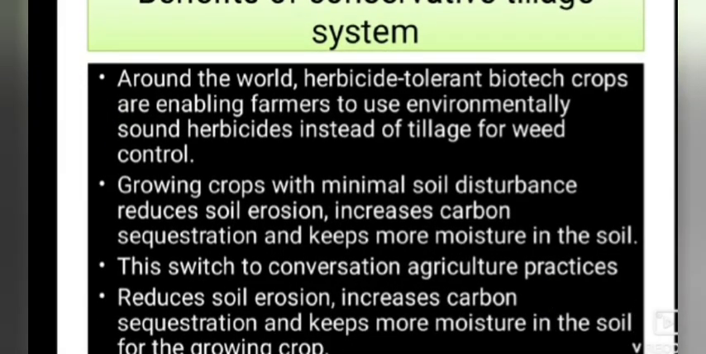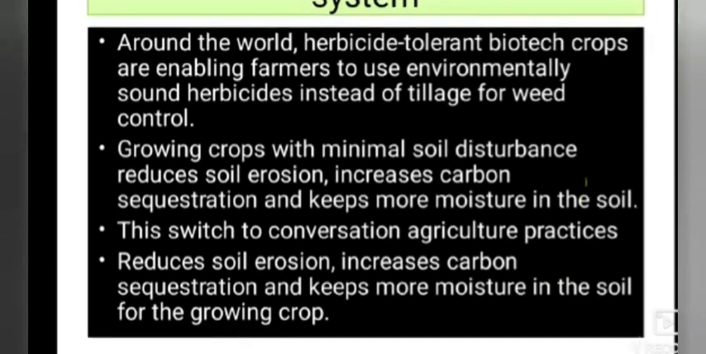And the next one, growing crops with minimal soil disturbance reduces soil erosion. In conservation tillage, we are going to reduce the soil disturbance. We are not going to disturb the soil until harvest. So it reduces soil erosion, increases carbon sequestration, and keeps more moisture in the soil. If you are not going to expose the soil up and down, then definitely there will be moisture in the soil, so it will help in keeping the moisture in the soil.